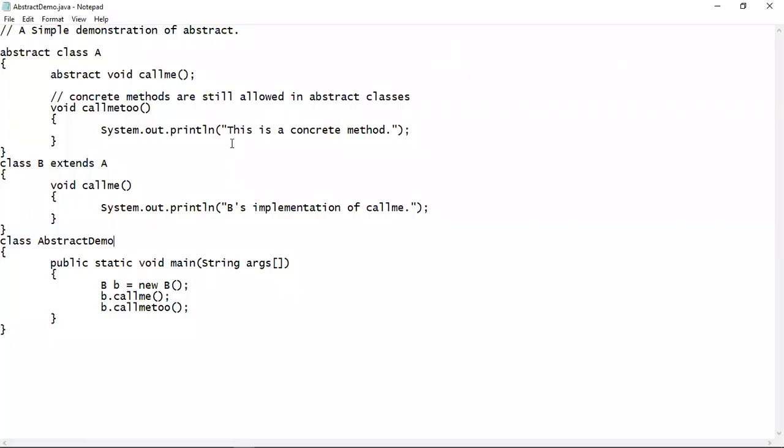So this is an example program that demonstrates the use of the abstract keyword in Java. Here you can see that this A class is a class which has been made abstract. That's why we have put this abstract keyword before it. And this callme method is an abstract method which has a return type of void and no parameters. So it is a non-parameterized method and we don't want to declare its body here.